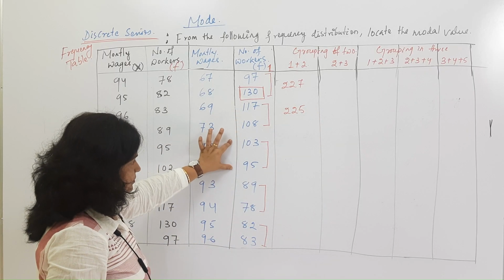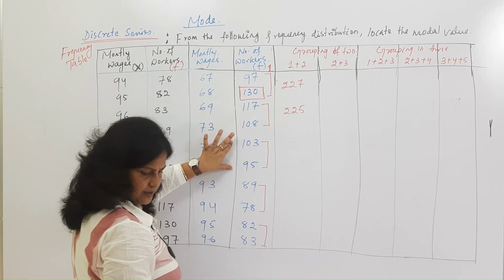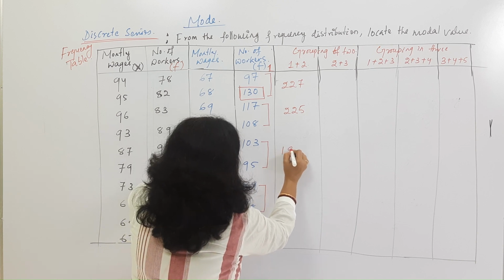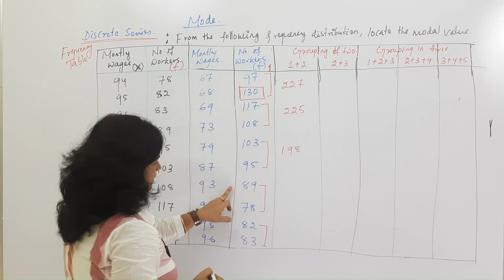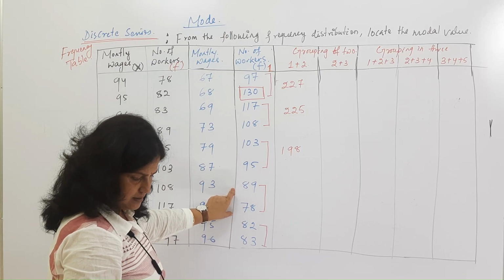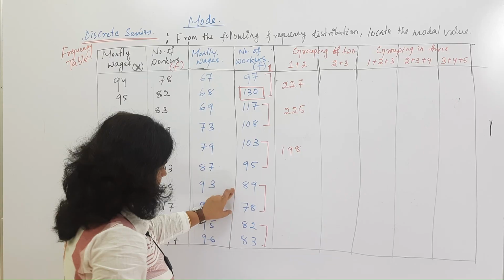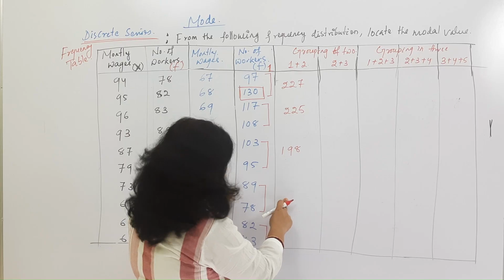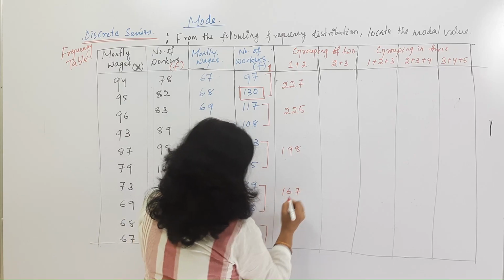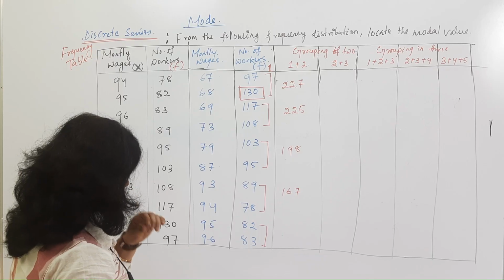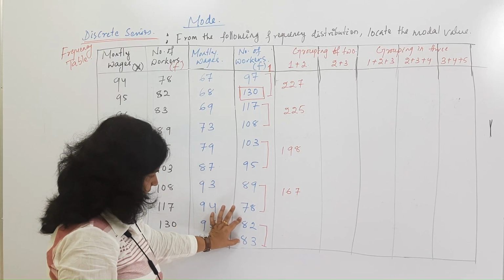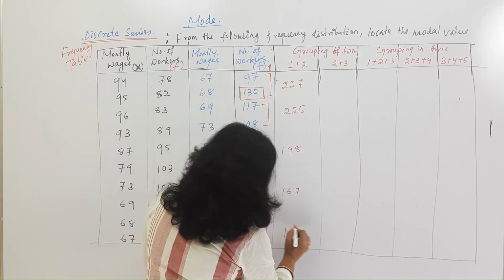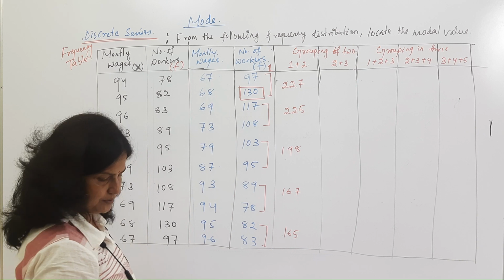Then 103 plus 95 is 198. Then 89 plus 78, you can write here, that is 167. Then we can group these two, 82 plus 83. 82 plus 83 is 165. So like this we can make groups.